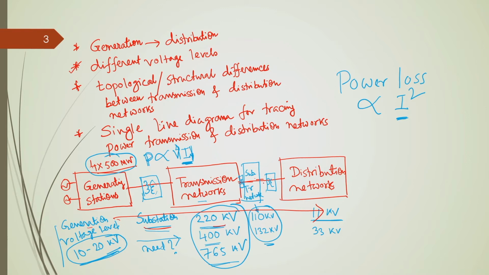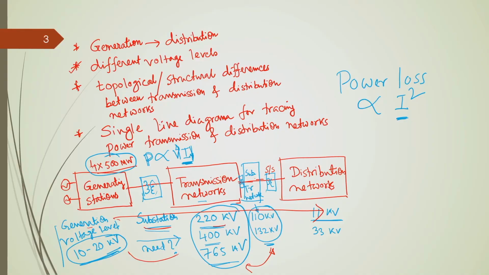apart from that, there exist other types of substations, as I said, in between the distribution network and sub transmission network. This is to transform the sub transmission voltage level to the distribution network voltage level. Also, in between the transmission network and sub transmission network, this is to transform the transmission line voltage level to the sub transmission line voltage level. So, you can see there are various voltage transformations taking place in the process of power flow from generating station to the distribution networks. Okay.